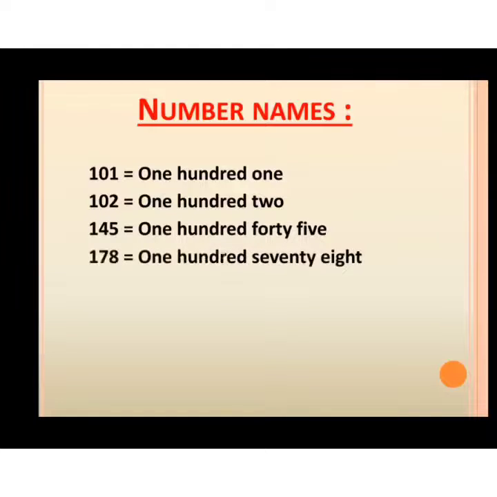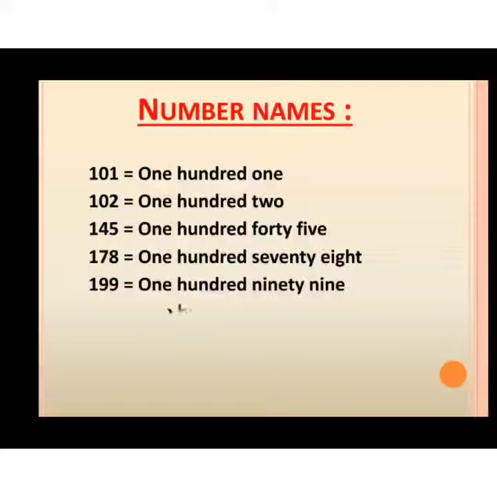Now 178. ONE 1, HUNDRED 100, SEVENTY 70, EIGHT 8. Similarly, for 199, ONE 1, HUNDRED 100, NINETY 90, NINE 9.